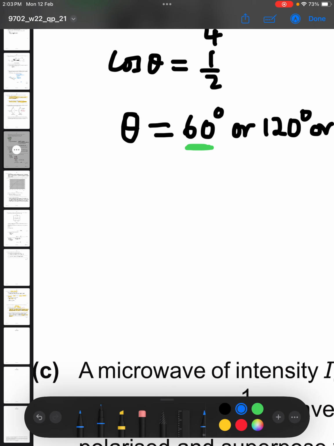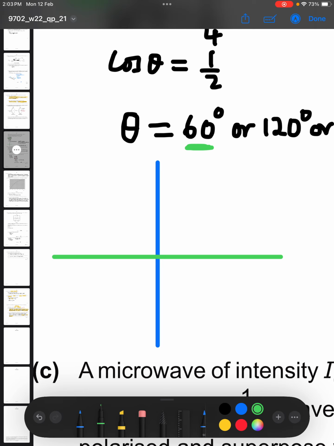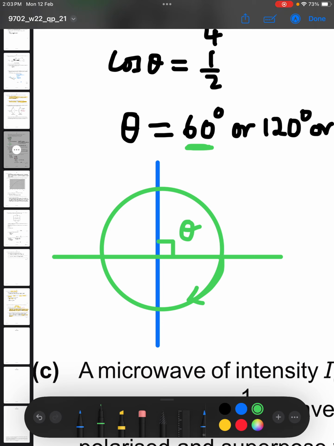Because originally, this is the transmission, this is the plane of the polarization of the light which is entering the filter. And the filter is like that. So originally, the angle theta here is equal to 90. So if you are going to rotate it like this, what can only happen is that the angle theta can only increase from 90. It cannot be 60, unless maybe we rotate it so much that we come to this other side again. But as a start, the angle theta cannot be less than 90 because it's already 90.